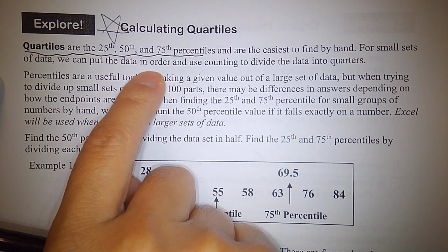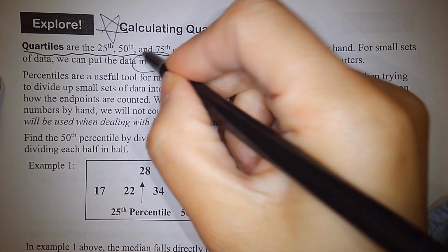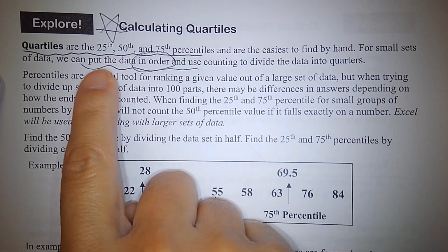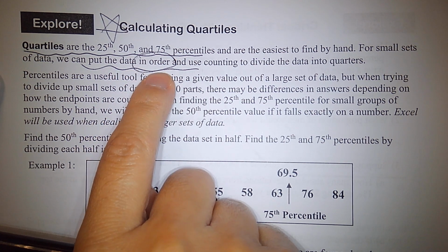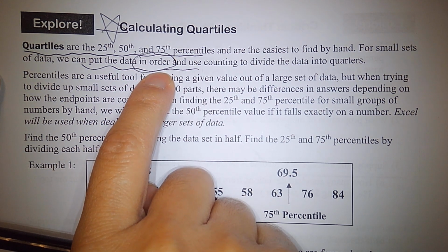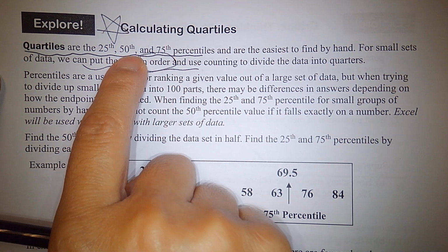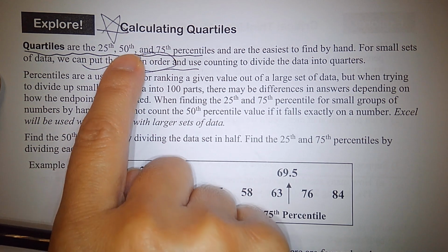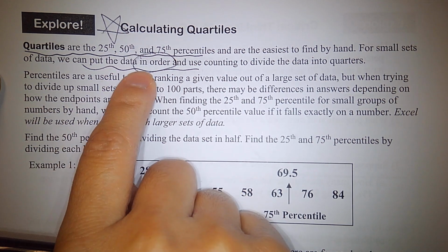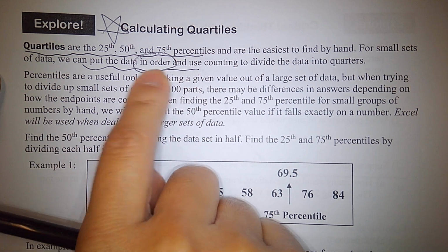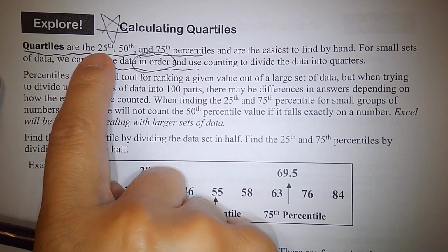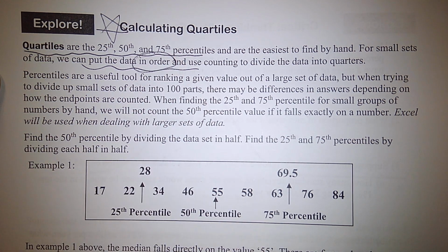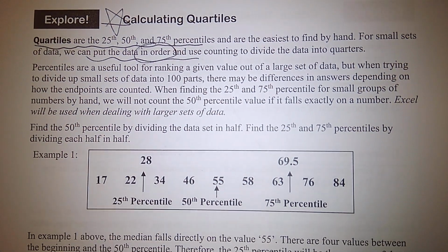At first, this is so important, we should put the data in order. They must be in order first, because the 50th percentile is the median, and to find a median we have to put the list of data in order. Then we find these quartiles. I'm going to give you an example.